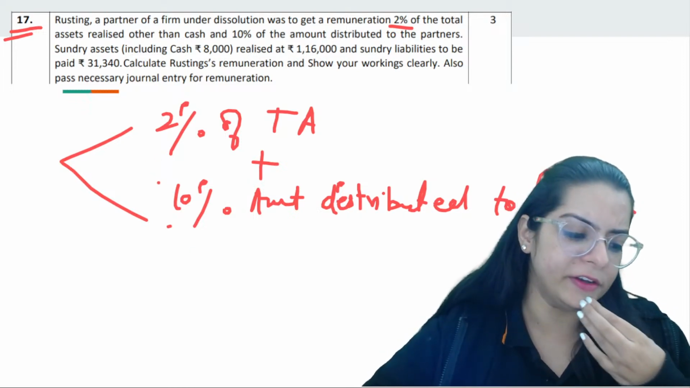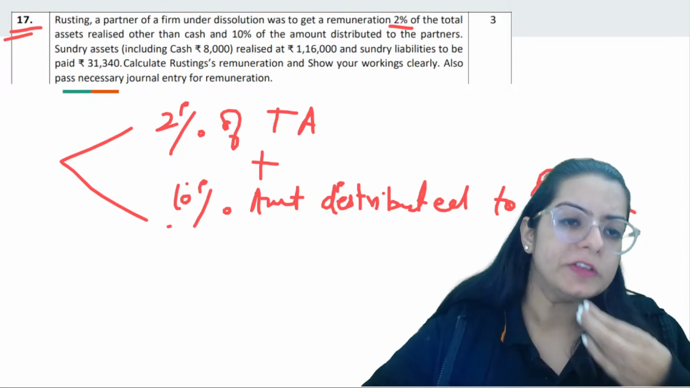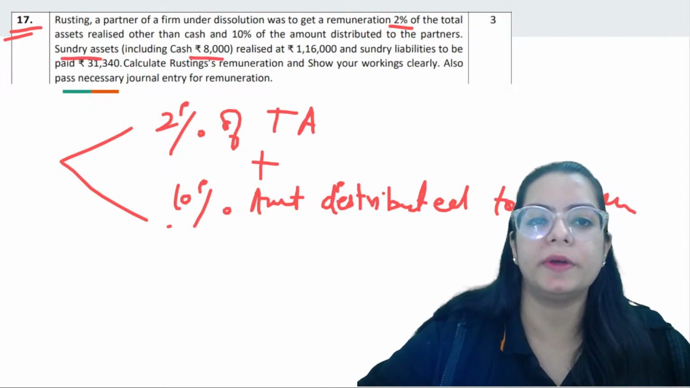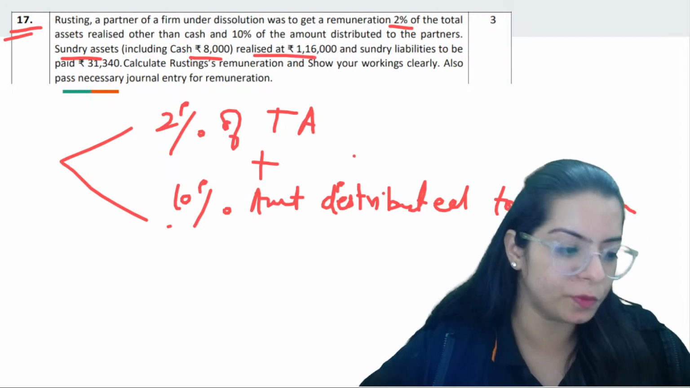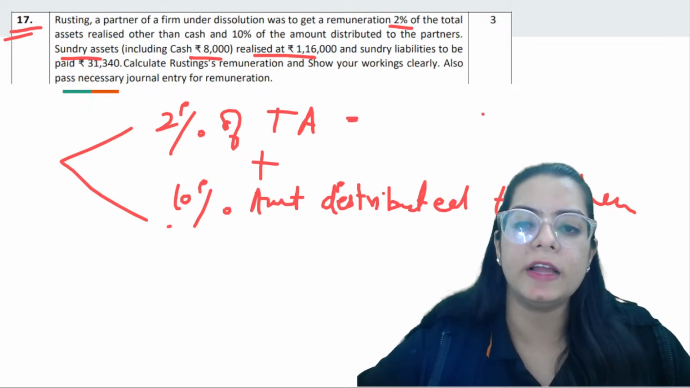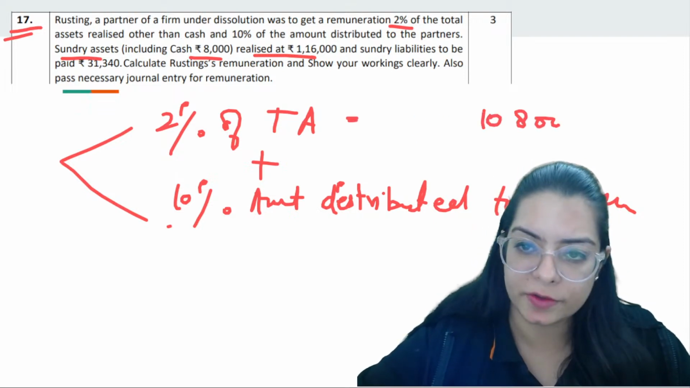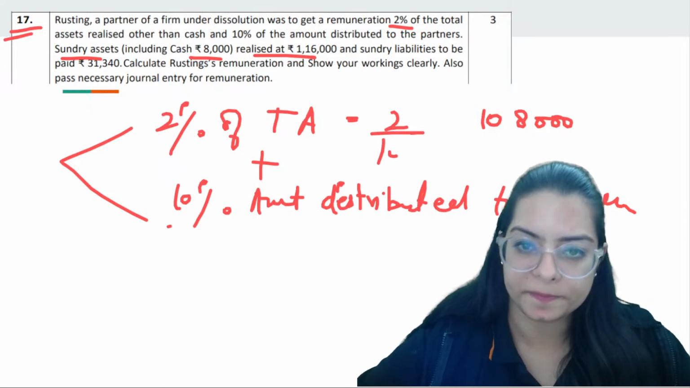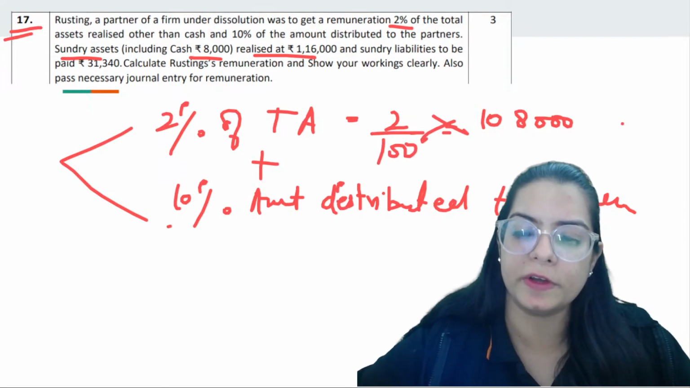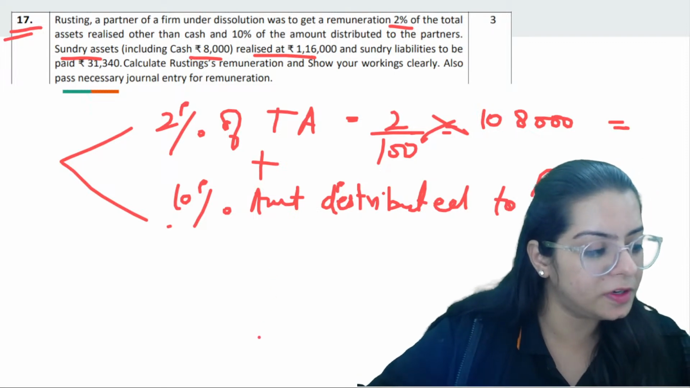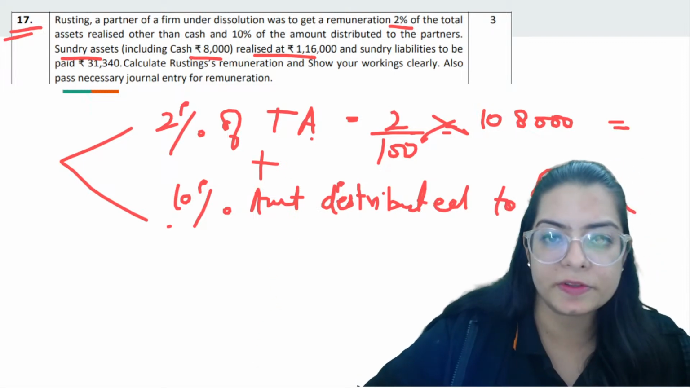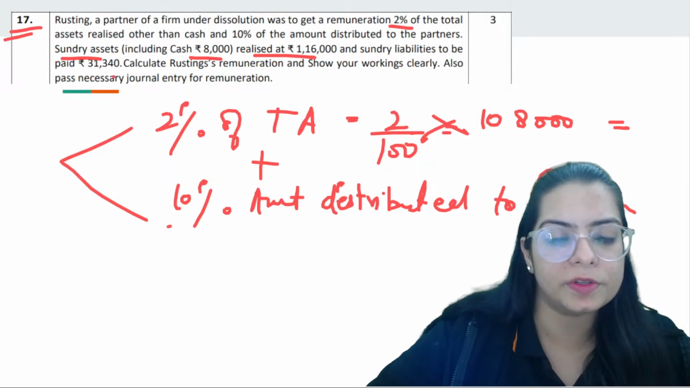So sundry assets including cash were 1,16,000. So firstly, let's remove cash. If you remove cash, your total assets turn out to be 1,08,000. So 2% of that, 2% of 1,08,000, and 10% of the amount distributed to partners. And sundry liabilities were 31,340.